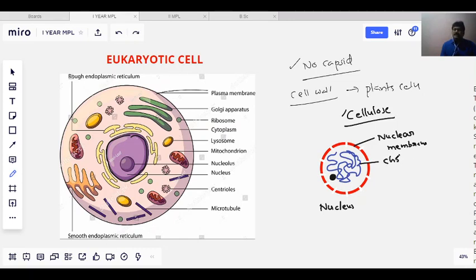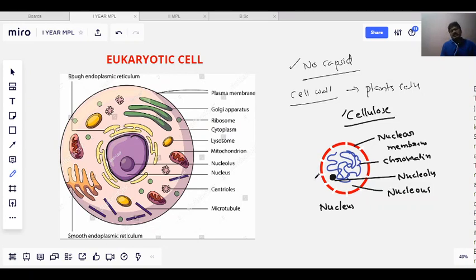There is a round spherical structure called the nucleolus, and the entire nucleus is filled with a fluid-like substance called the nucleoplasm. So a distinct nucleus is a characteristic feature of the eukaryotic cell.